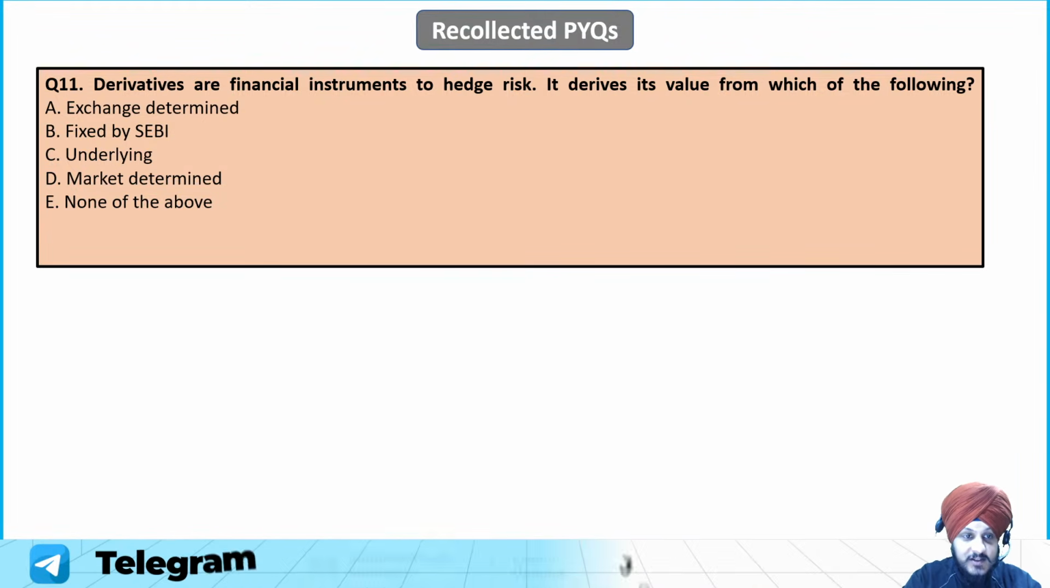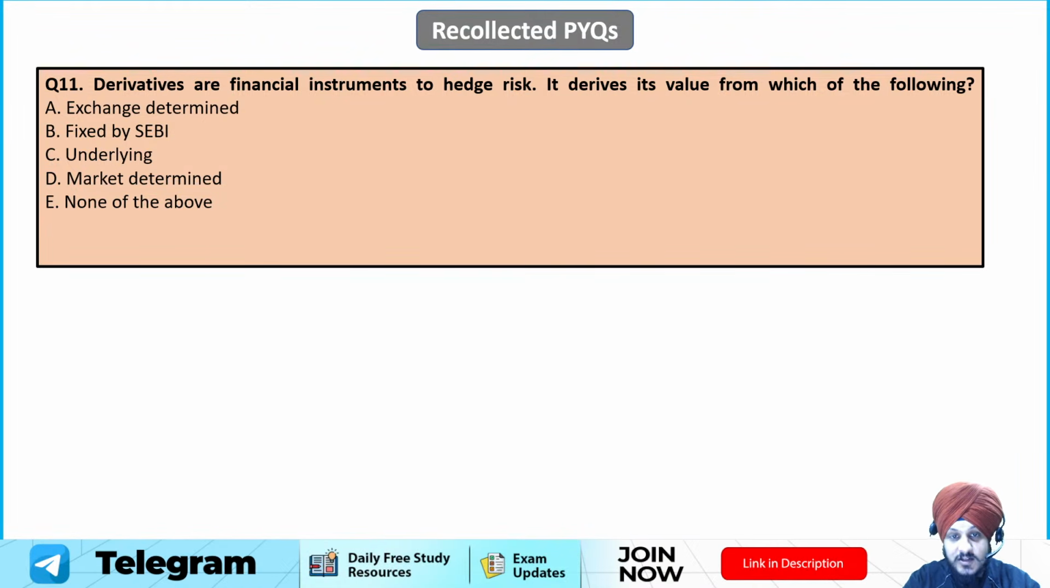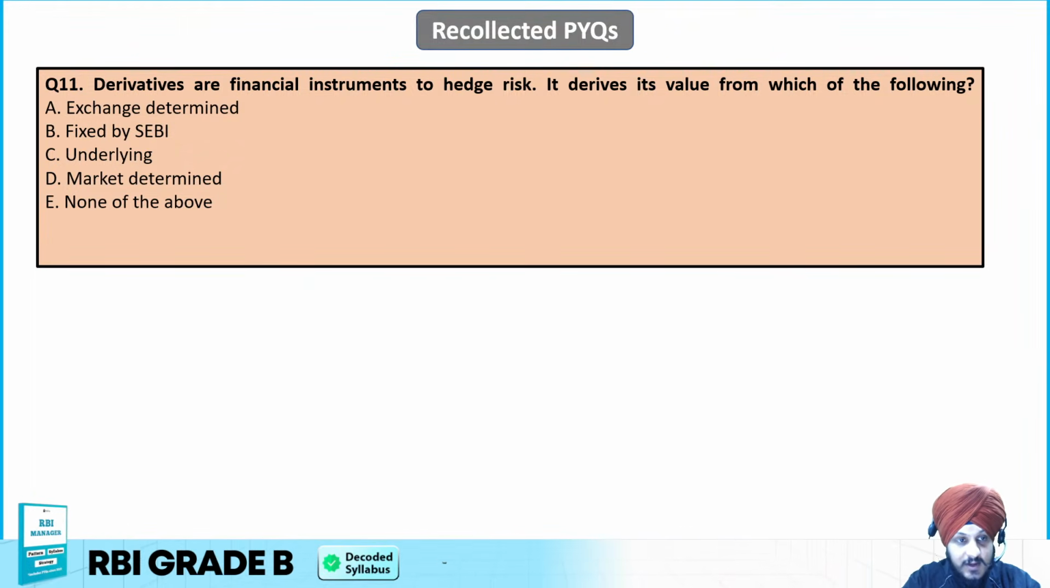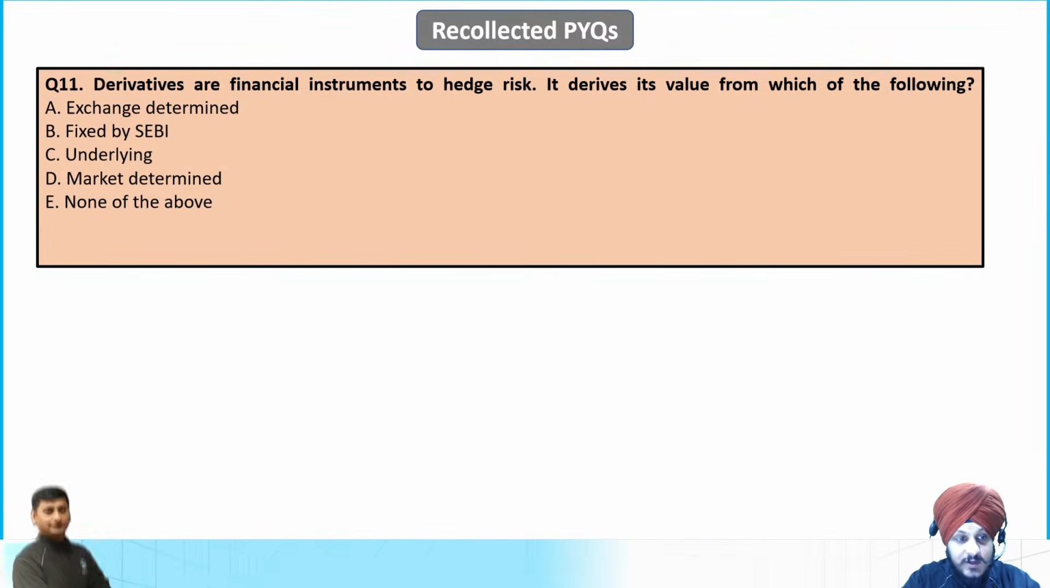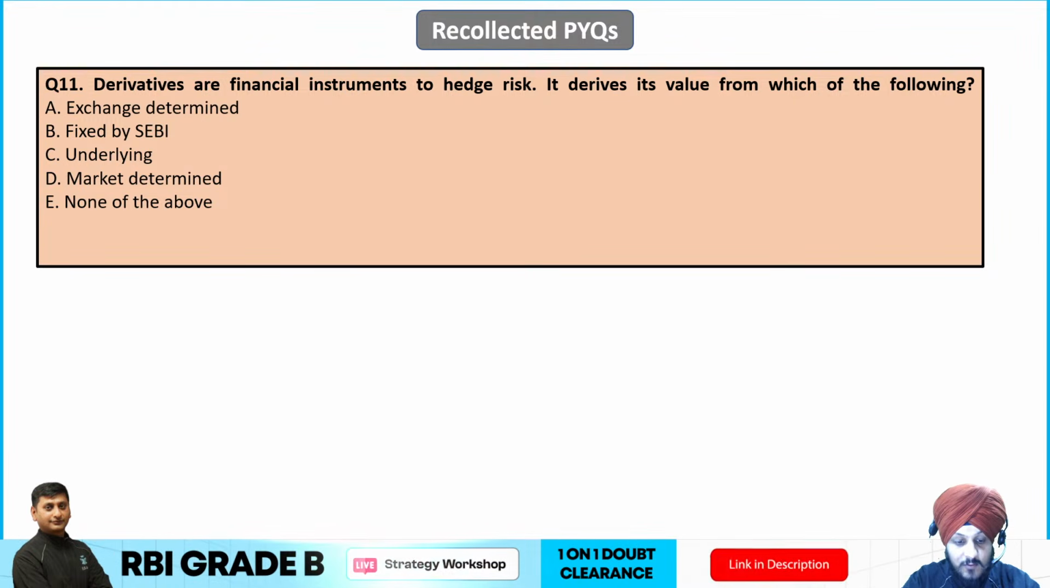So option A, exchange determined. Derivatives are financial instruments to hedge risks. It derives its value from which of the following? So option A, exchange determined. Option B, fixed by SEBI. Option C, underlying. Option D, market determined. Option E, none of the above.